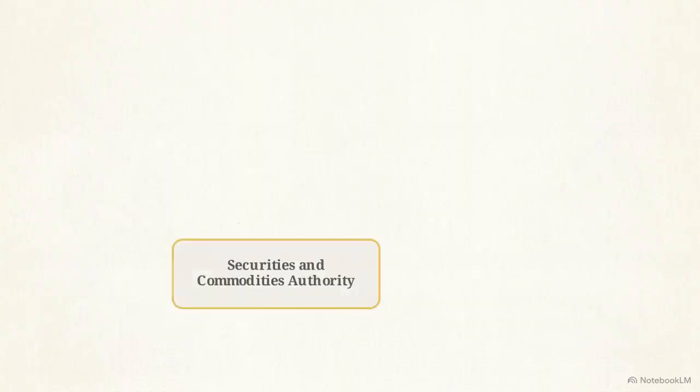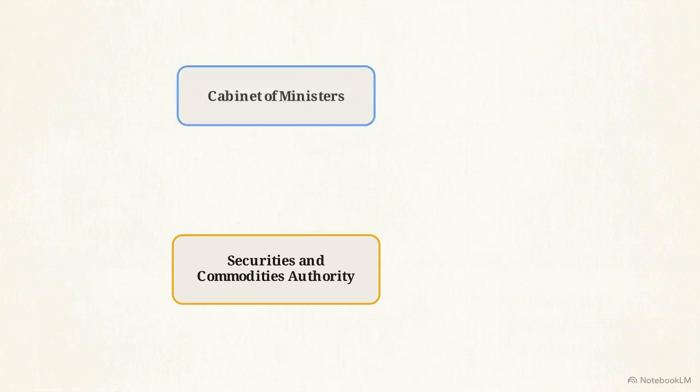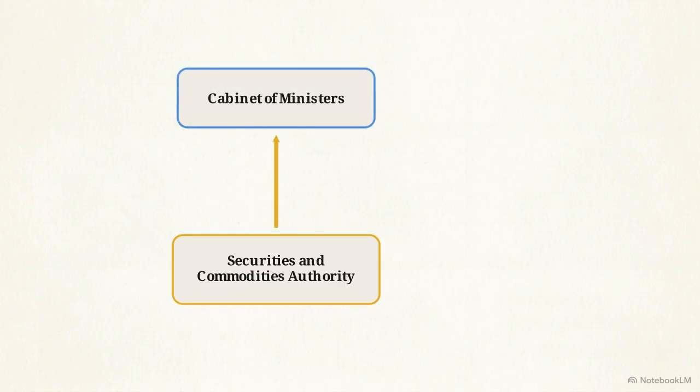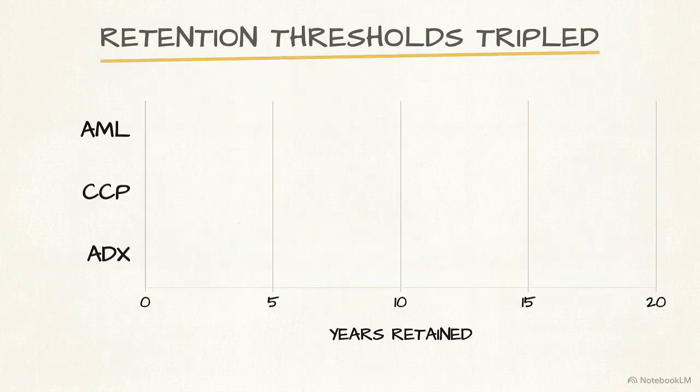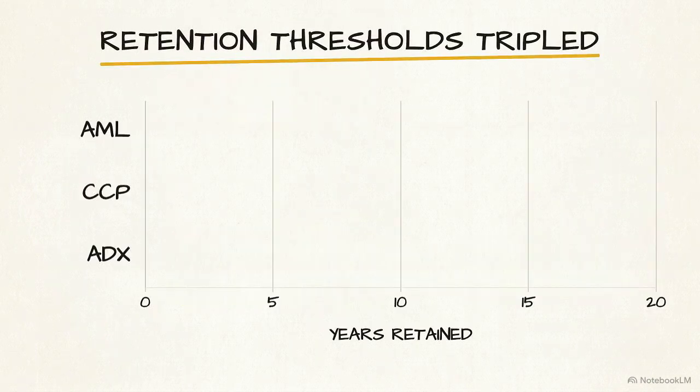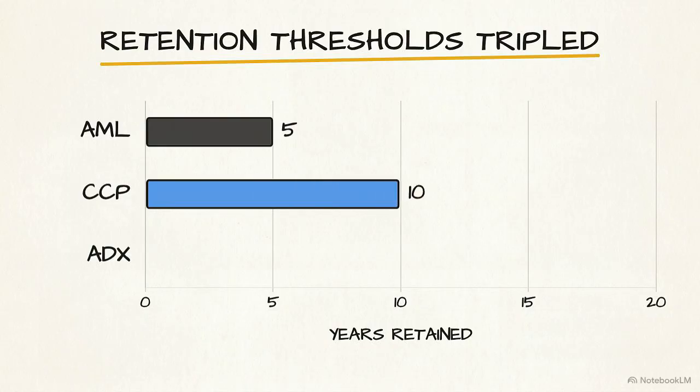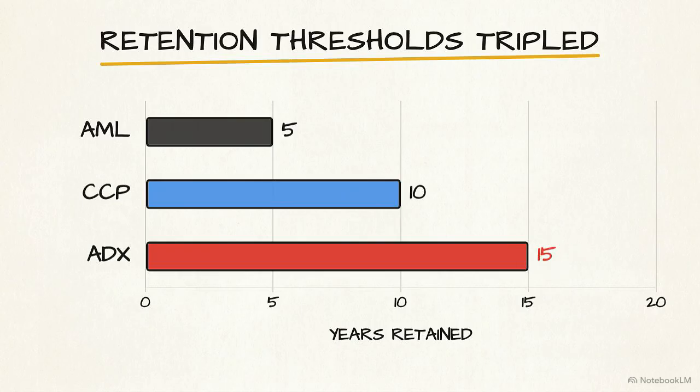Regulatory reporting structures are a common exam trap. The Securities and Commodities Authority reports directly to the Cabinet of Ministers. The exam will attempt to trick you by offering the central bank as an option. This timeline maps the staggered record-keeping requirements. AML records must be kept for 5 years. Central counterparty records require 10 years. ADX records must be retained for 15 years.